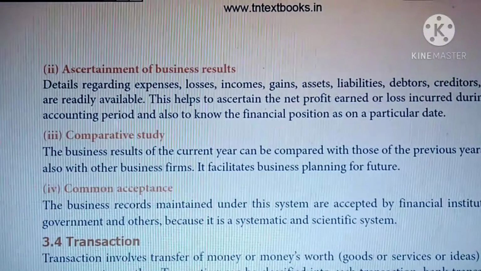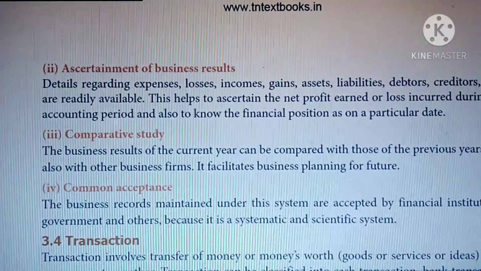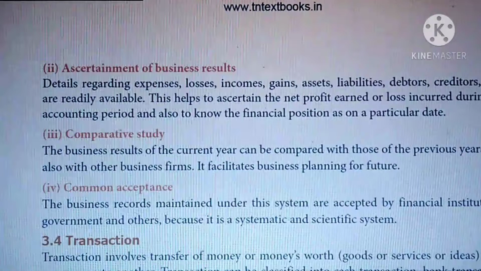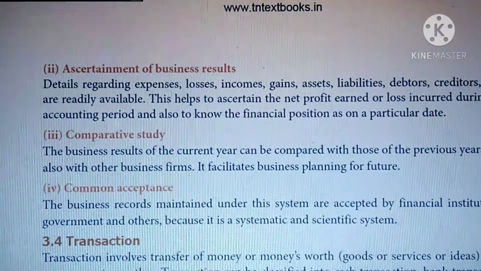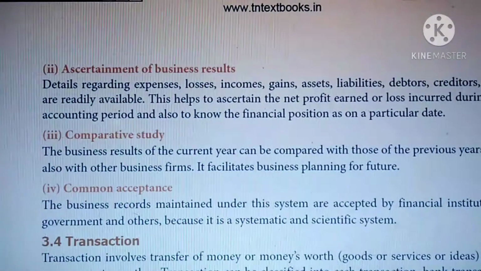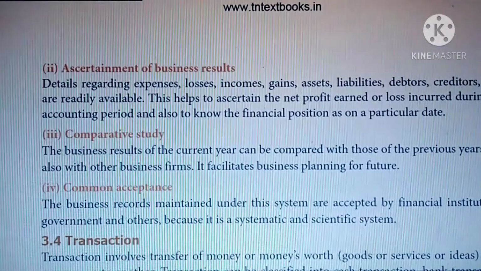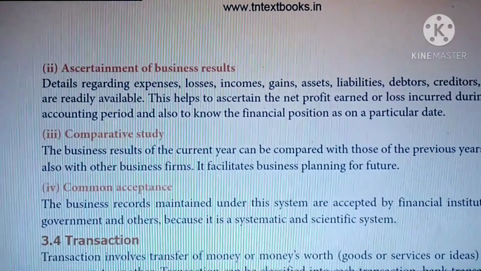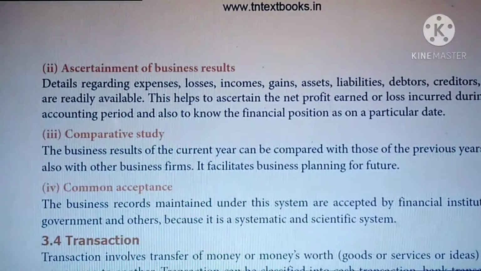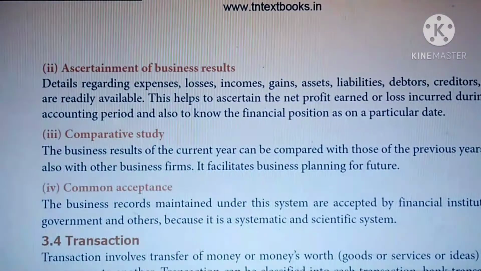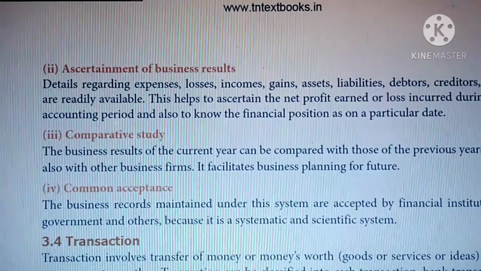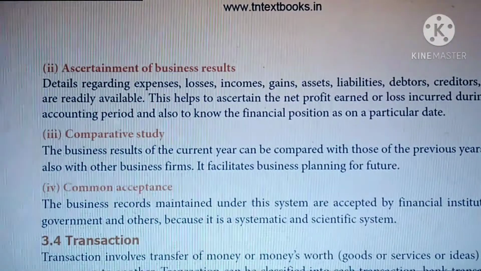Not only that, we have to know the financial position on a particular date also. So we can easily ascertain the business result, either earning a profit or the business concern facing a loss. So we have to know the financial position, how much assets we have, what liabilities we have. All these things we get from the double entry system.